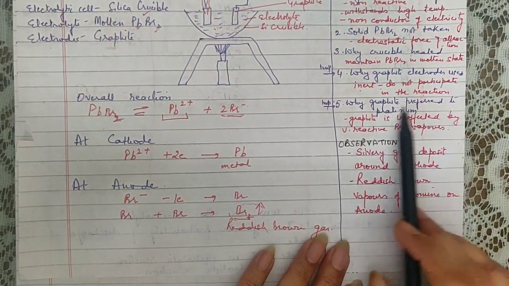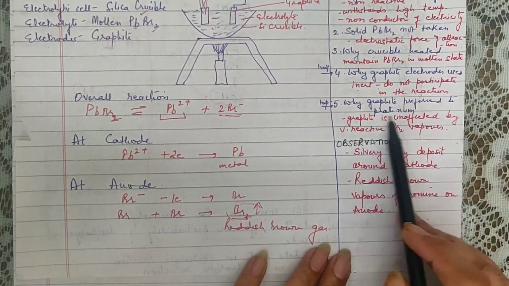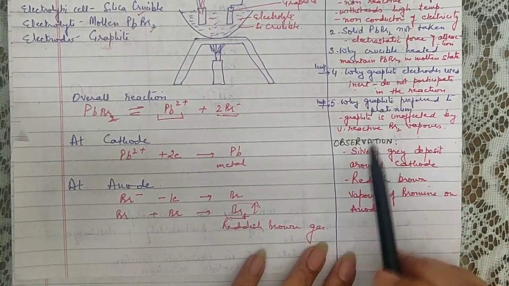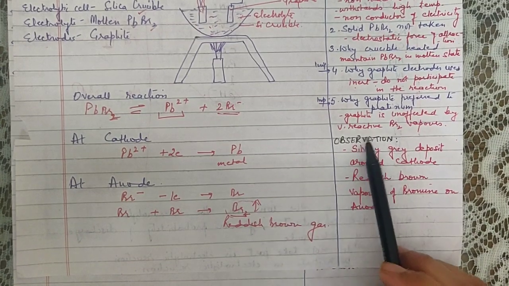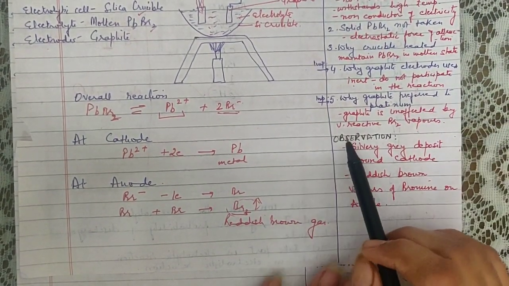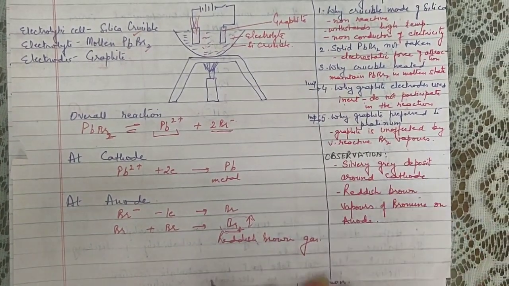Alright, why is graphite preferred to platinum? One reason is platinum is very expensive. As compared to graphite, platinum is very expensive. And the second thing is that these bromine vapors do not affect the graphite. Now these were the reasoning questions which could have been asked. These two are the important ones.